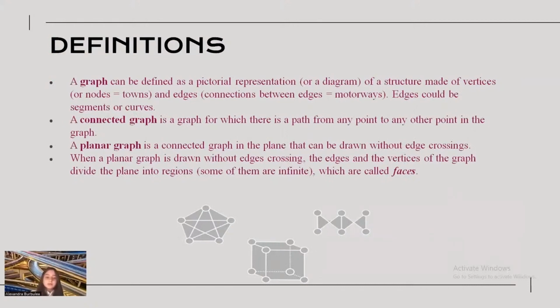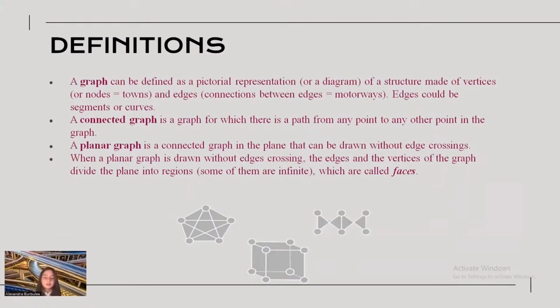A graph can be defined as a pictorial representation or a diagram of a structure made of vertices or nodes, in our case towns, and edges, connections between vertices, in our case motorways. Edges could be segments or curves.